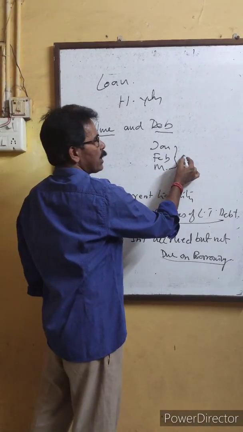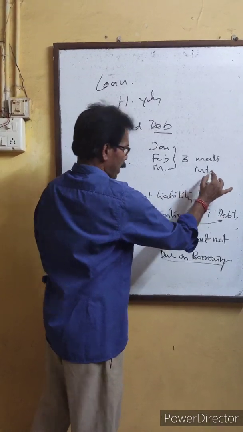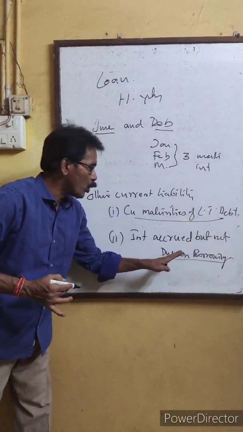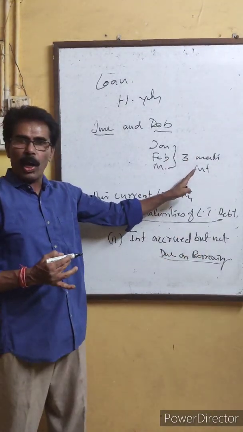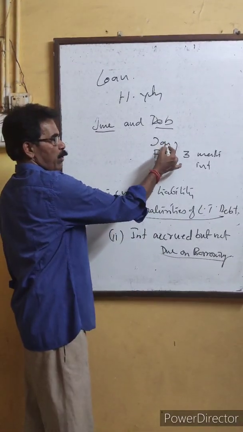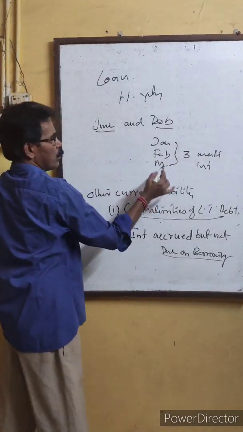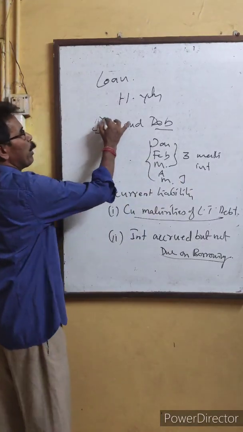So the 3 months' interest is interest accrued but not due on borrowing. Why is it not due? These 3 months they have to calculate, but it will be due only in June, after the other 3 months, April, May and June, making 6 months, which will be paid in June.